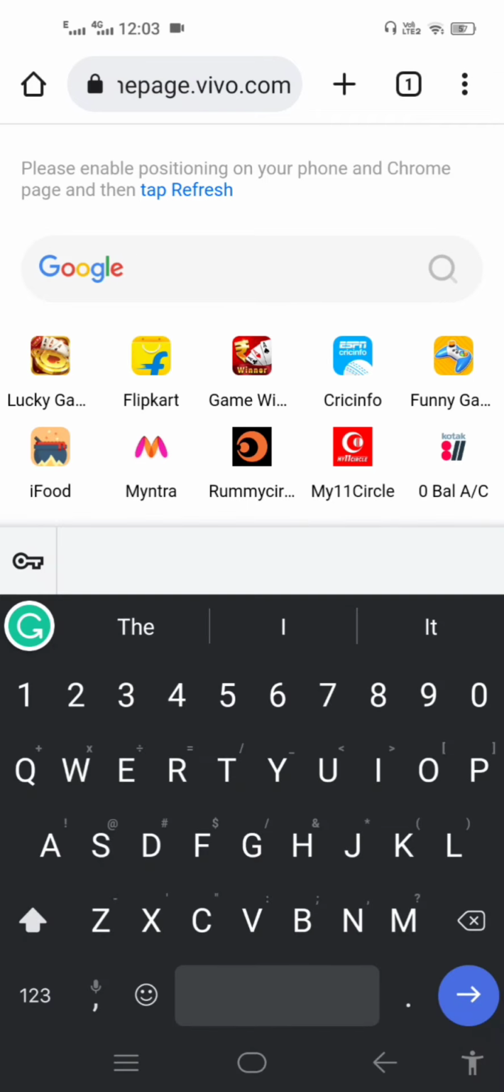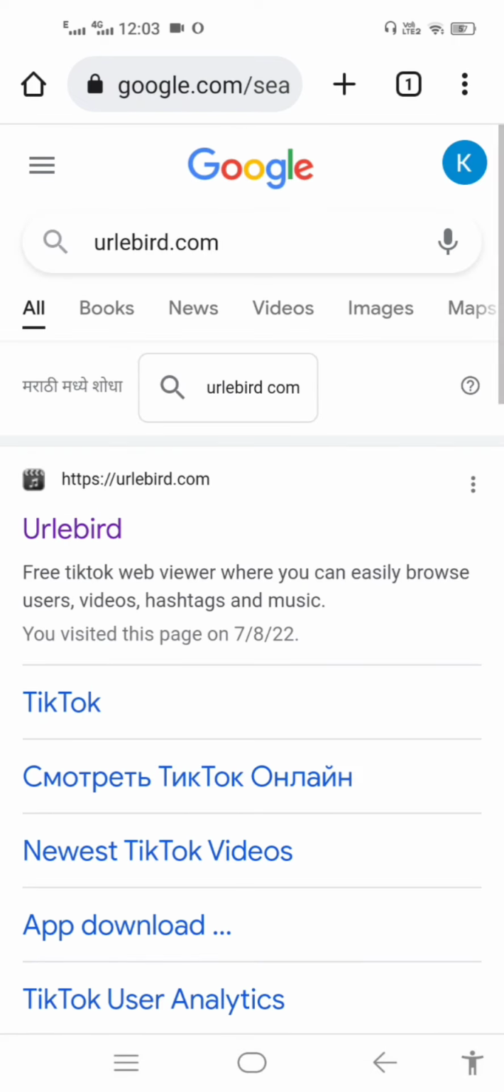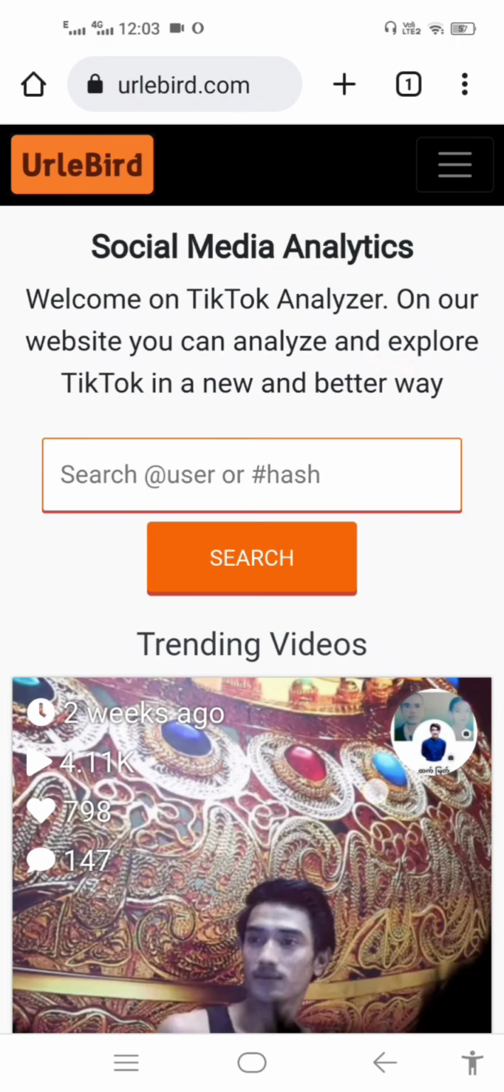So there is a website called rapats.com. I don't know if I spelled it properly or not, but never mind. You have to search for this website and click the first link. The interface looks something like this.